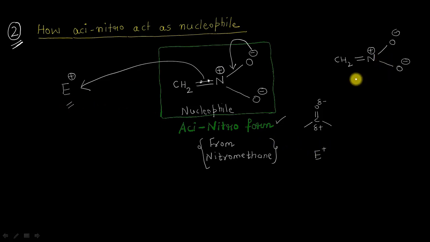And this aci-nitro form, because it can act as a nucleophile, so in the very first reaction, we will talk about a reaction in which this negative charge will come like this, and these two electrons will act as a nucleophile attacking on this carbon atom, which is acting actually as an electrophile, sending these electrons onto the oxygen atom. So out of the three important chemical reactions, this is the first reaction. We will talk about this reaction in detail, but this is just an overview of what we are about to discuss.